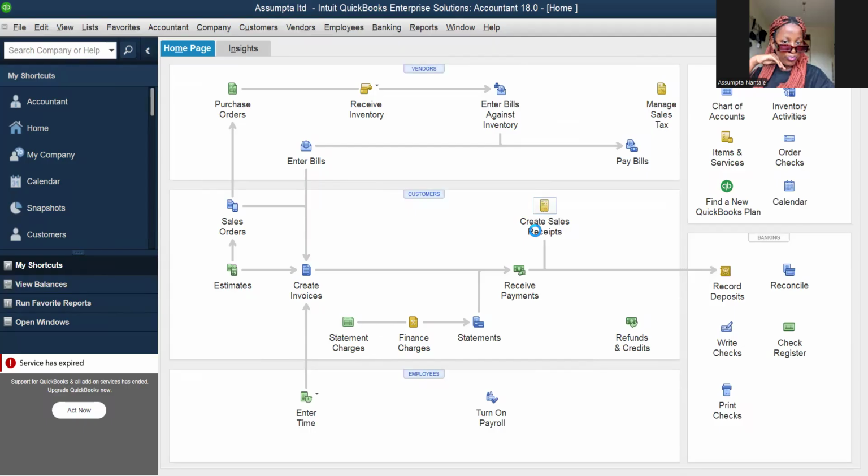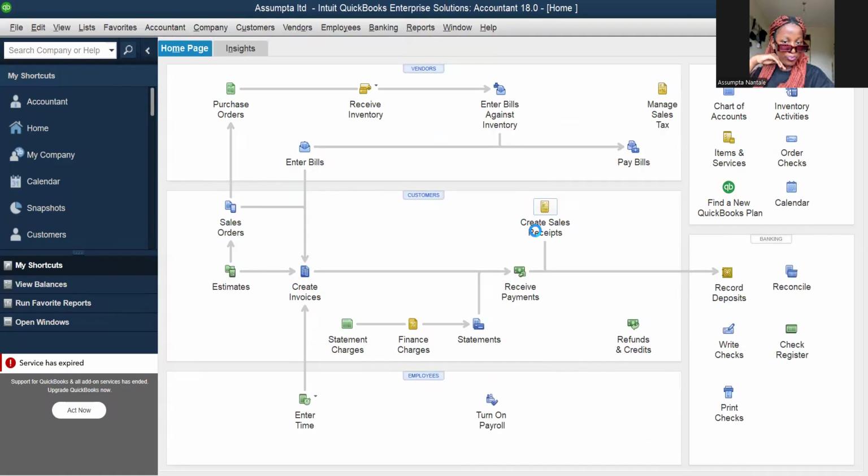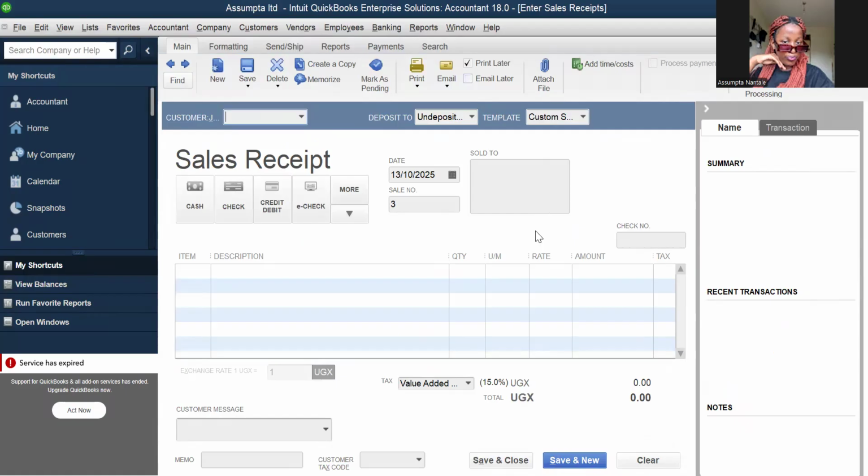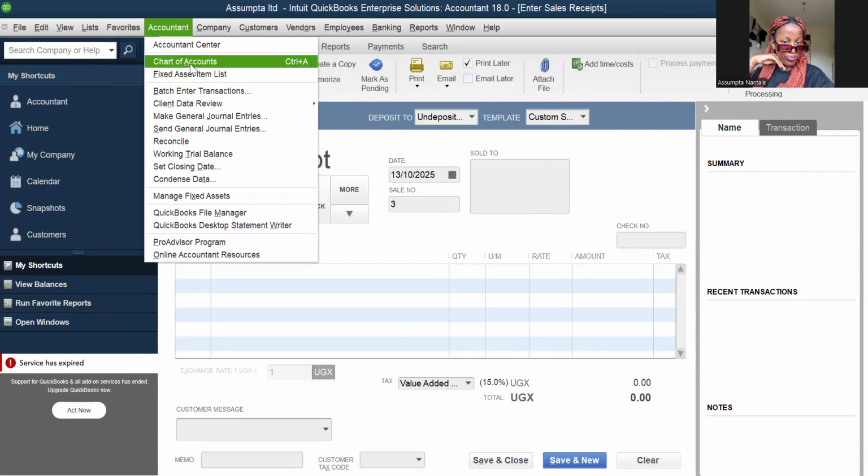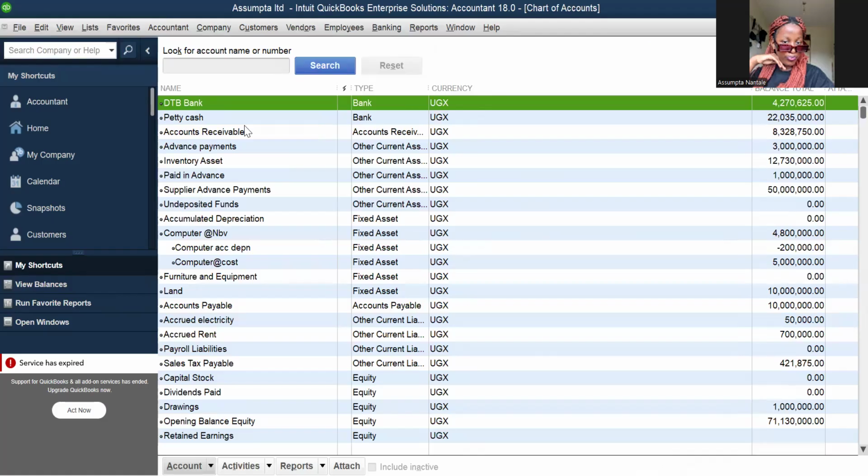Here I'm going to try and give examples of how we can record advance payments. When we receive our advance payments, first of all we are going to create an account, but I had already created it, as you can see, Paid in Advance. We have to first go and create an account. Let me give an example.